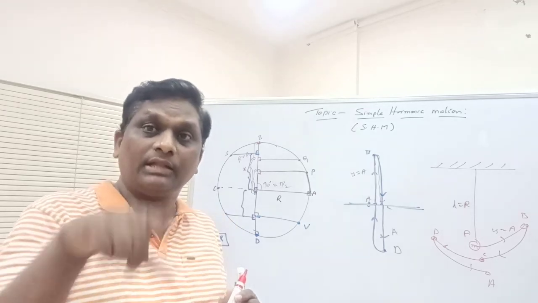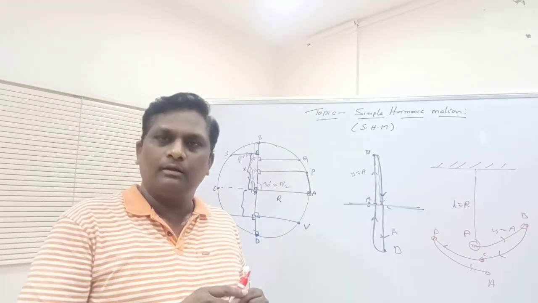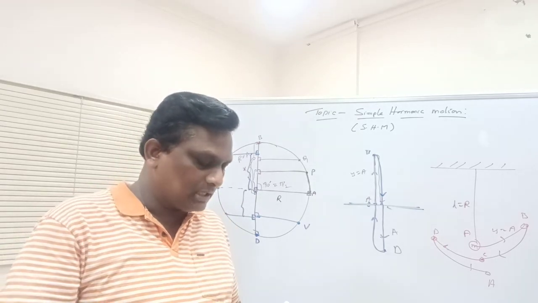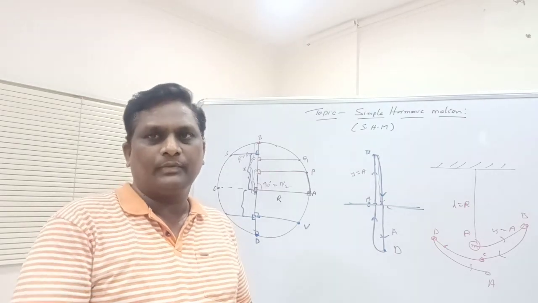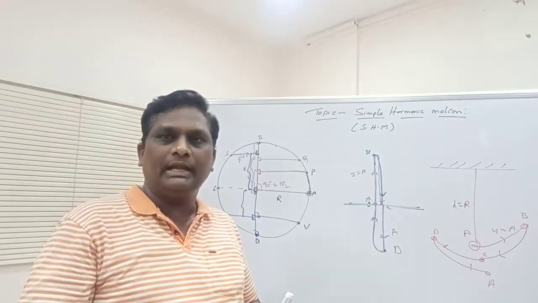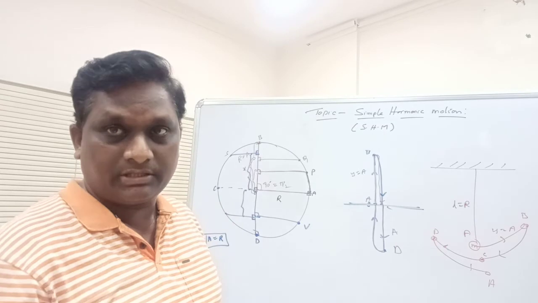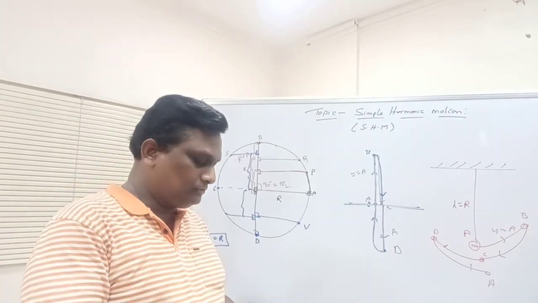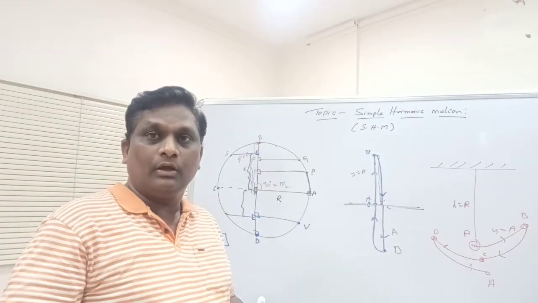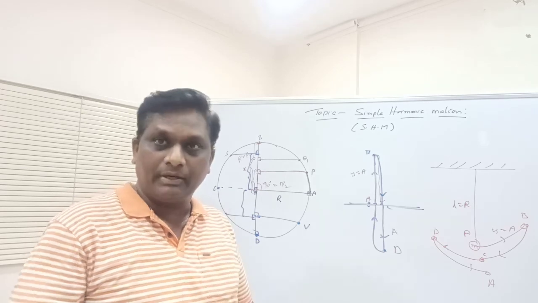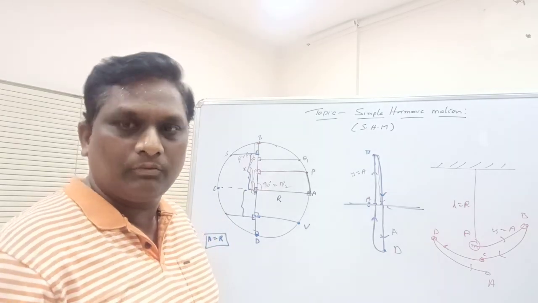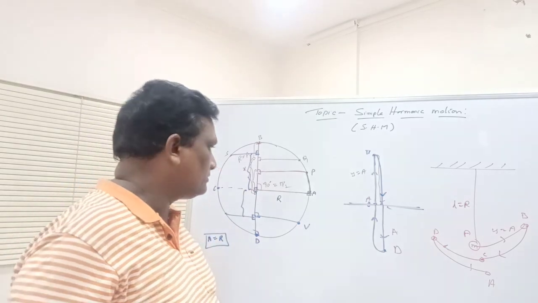Why? Because it is moving on the circumference of the circle. Right. Now we can derive the displacement equation of this particle, where the foot of the perpendicular executes the simple harmonic motion, that we can see right now.